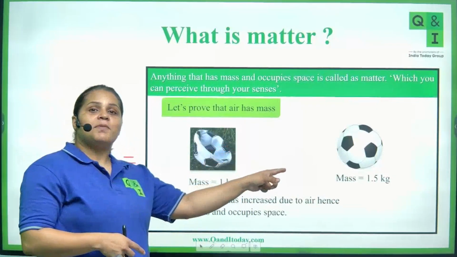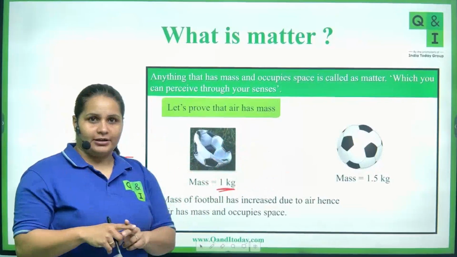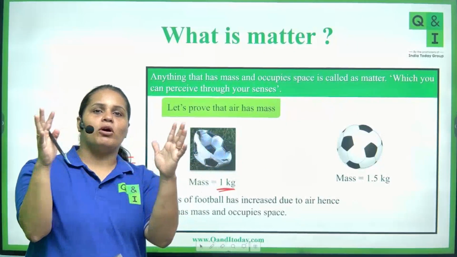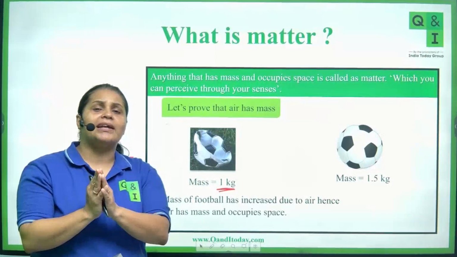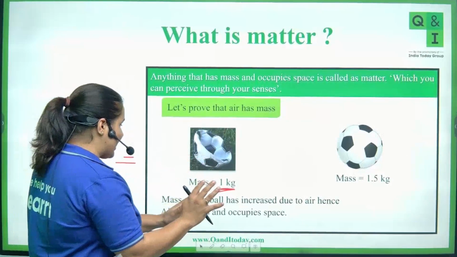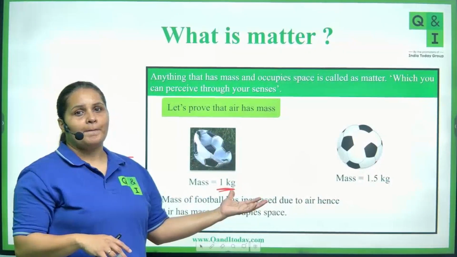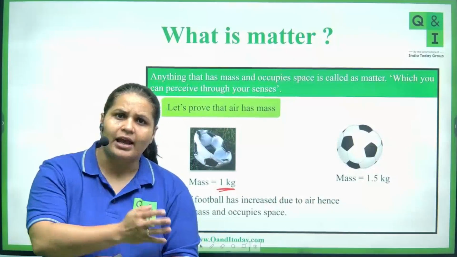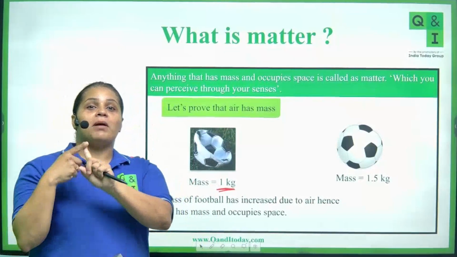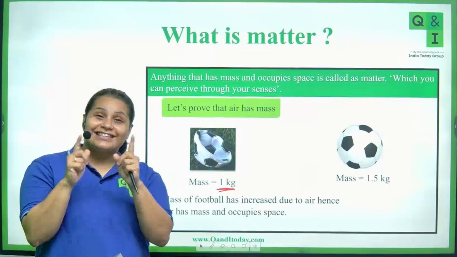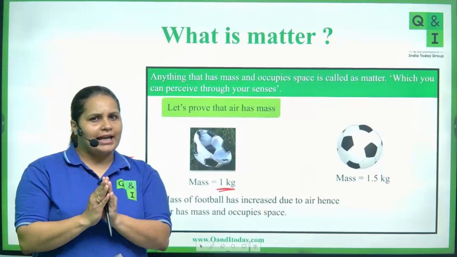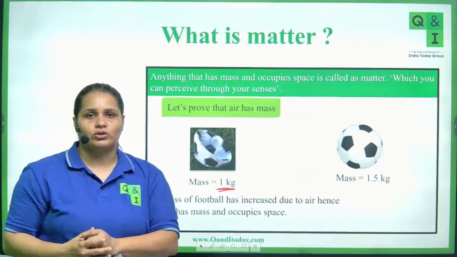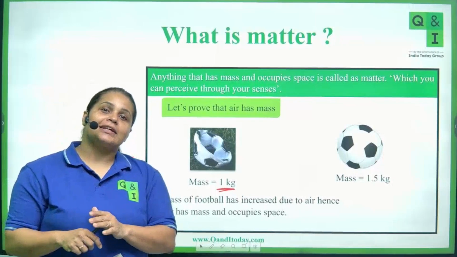And it occupies space also. That's why the ball got inflated. The air was occupying space when you were filling it into this ball, and that's why the ball got inflated. It means it is occupying space also. So now I can say that air is matter. How did I prove this? By using a deflated football in which I filled the air and it got inflated. Now the mass has increased, and even the volume has increased inside the ball. So it shows that air has mass as well as it occupies space. It means it has volume also. And that's why we say that air is matter.